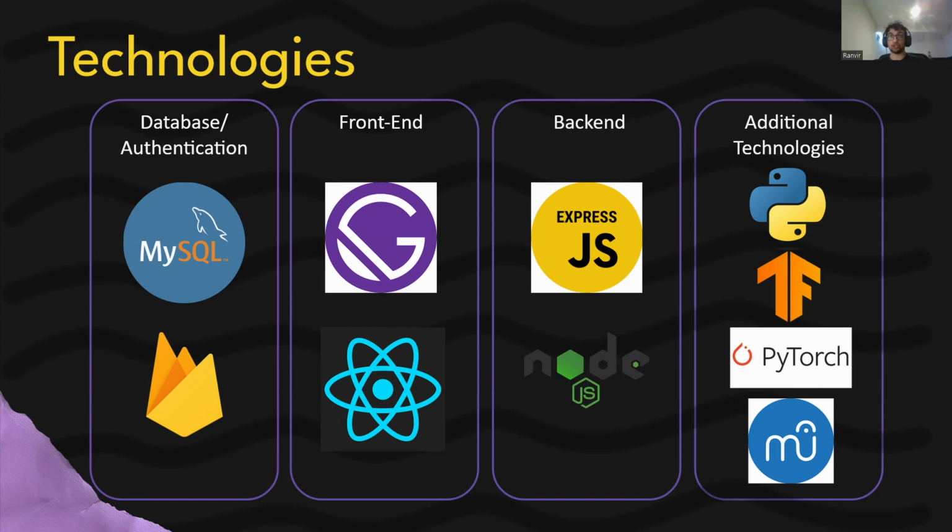So in terms of technologies, we decided to go with MySQL as our database to store our music records and their associated XML files. We decided on SQL since it was familiar for the group and provided necessary structure and querying capabilities needed for this project as compared to an alternative like NoSQL MongoDB. Firebase was chosen for user authentication as it provided a very simple and effective microservice for our use case. For the front end, we decided to go with React and Gatsby as its component-based architecture was familiar and easy for the group to implement and collaborate on.